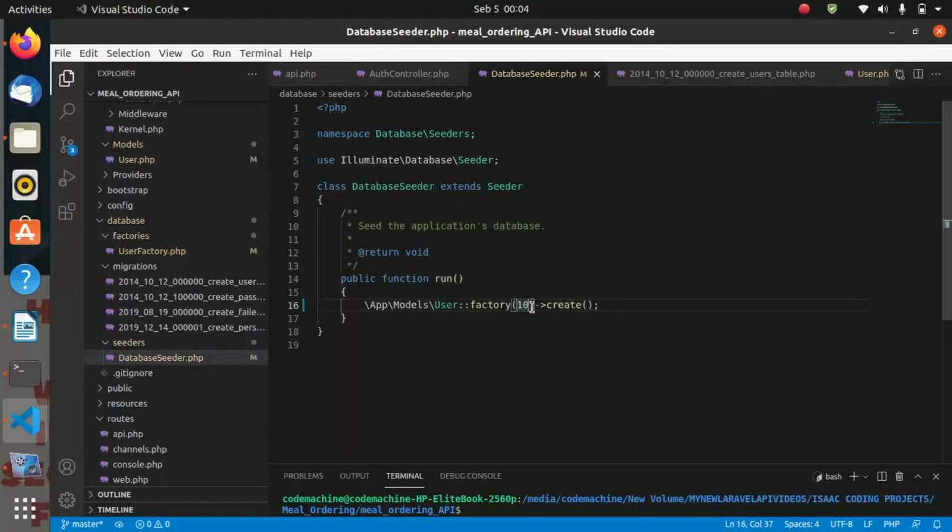So we are going to use the factory to generate the random dummy data for the user model. And this value 10 means that we are going to create 10 users inside our table. So if you change this one to 20, it means you will create 20 users. But let us go for 10.